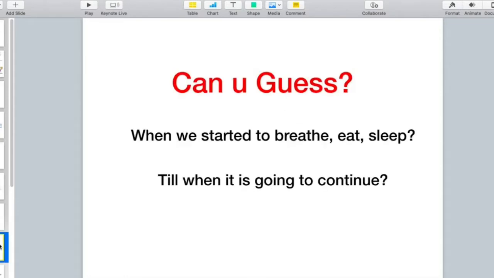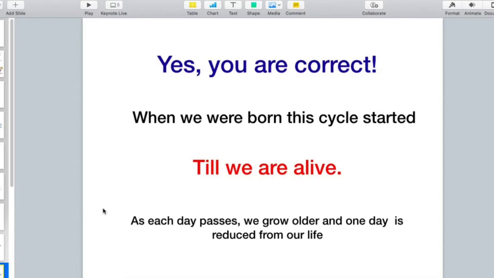But have you ever thought about when we started to breathe, eat, and sleep, or till when it is going to continue? That is, when we were born, this cycle started. Until when are we going to continue to do these activities? Till our destined age, that is, till we are alive. And as each day passes, we grow older and older, and one day is reduced from our life.